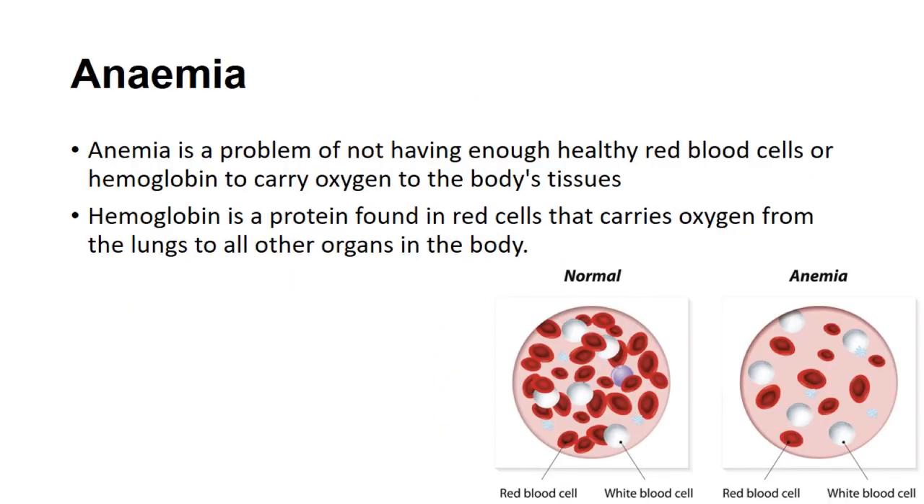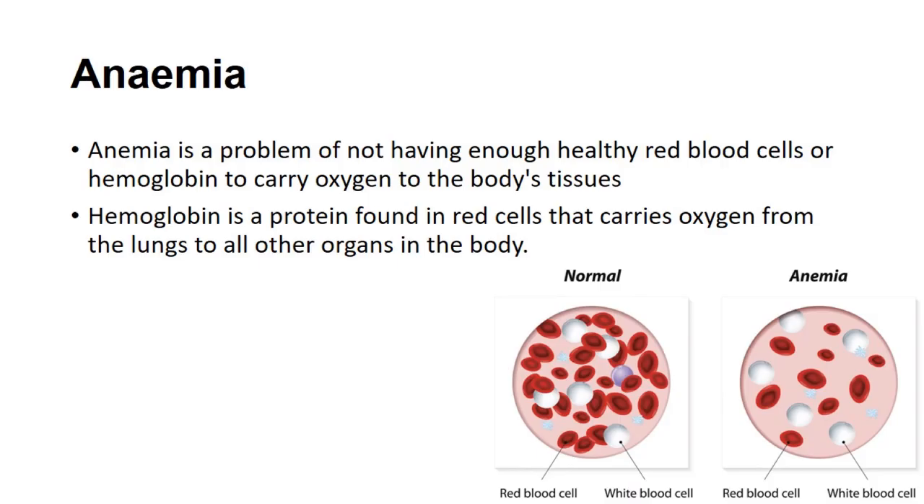Okay, so anemia. We are just going to discuss this one condition here, and the rest of them will be discussed in later lessons. You might have heard about a condition called anemia. Anemia is a problem of not having enough healthy red blood cells or hemoglobin in the human body, because they are responsible for carrying oxygen to the tissues. So a person who does not have healthy red blood cells is diagnosed with a condition called anemia. Hemoglobin is basically a protein, as we discussed. It is found in red blood cells and carries oxygen from the lungs to all the other organs of the human body.